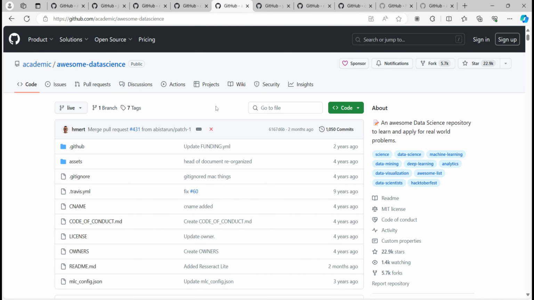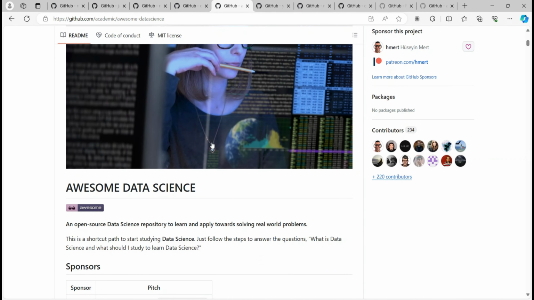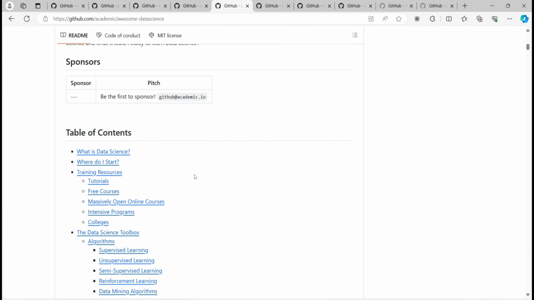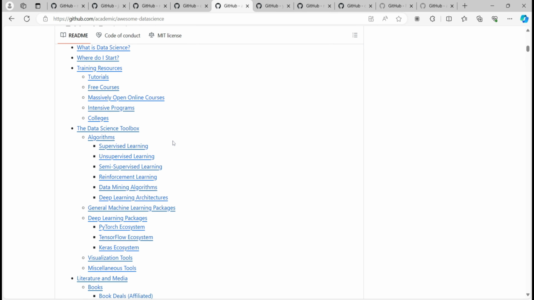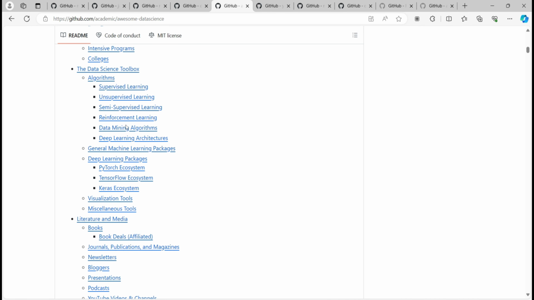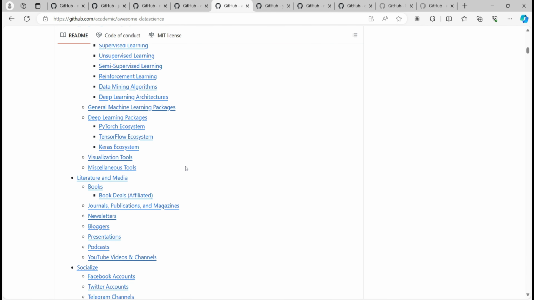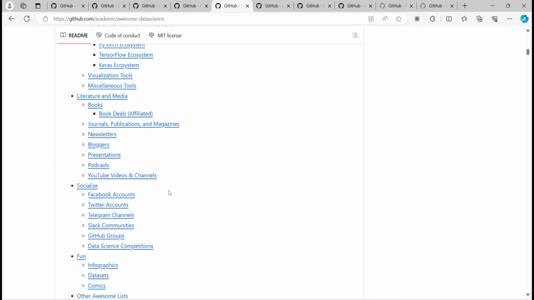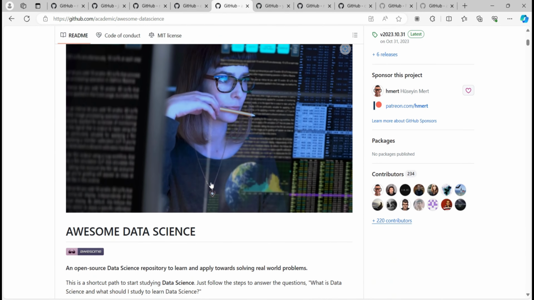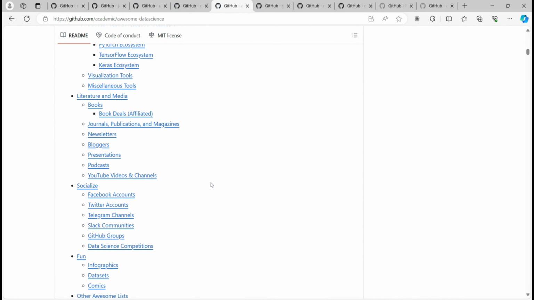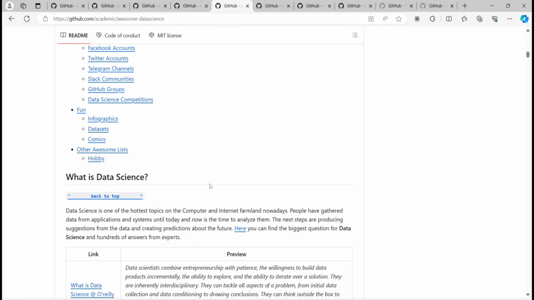So this is also a very useful GitHub repo regarding data science, right? So, Awesome Data Science, and these are the table of contents. They have listed tutorials, free courses, online courses, then algorithms, deep learning packages, books, right? So this GitHub repository has pretty knowledgeable content, and I will suggest you explore it and give some time to learn these things from here, and it will really help you all.